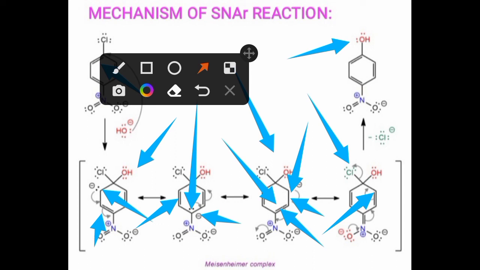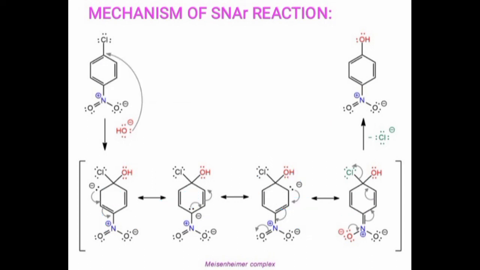In such a way, the mechanism of the SNAr reaction takes place, in which the OH nucleophile firstly approaches the carbon to which Cl is bonded. It gets partially bonded with the carbon bearing Cl. Then there is formation of the Meisenheimer complex, which undergoes resonance stabilization, and at last the Cl is given out and there remains only OH bonded with the carbon to form the final product. In such a way, students, this is the aromatic nucleophilic substitution reaction and its mechanism.